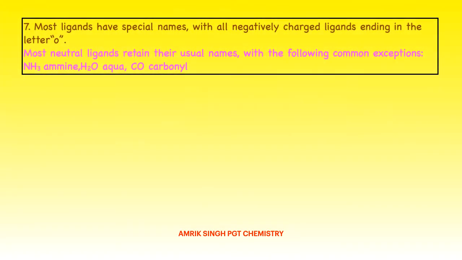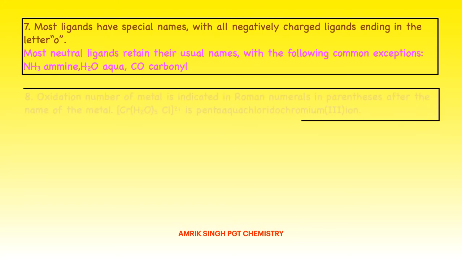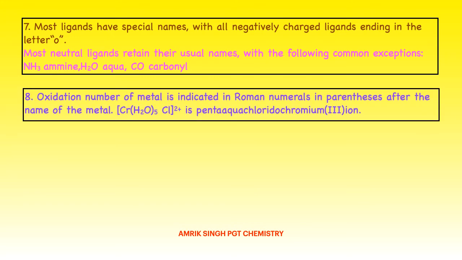Now, most ligands have special names, and all negatively charged ligands end in the letter O. Most neutral ligands retain their usual names with the following common exceptions: NH3 is ammine, H2O is aqua, and CO is carbonyl. These are the exceptions. The oxidation number of the metal is indicated in Roman numerals in parentheses after the name of the metal.